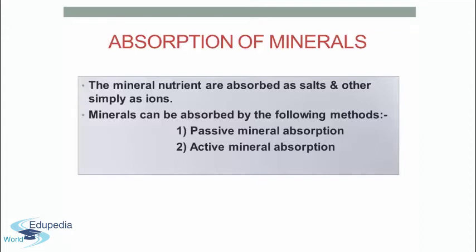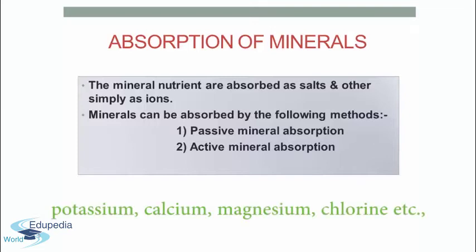The mineral nutrients are absorbed as salts and others simply as ions. See, mineral absorption is not done by the root hairs alone. Instead, the entire root system is involved in this process. Some of the mineral nutrients are absorbed as salts like nitrates, phosphates, sulfates, etc. and others simply as ions. Which ions? Ions like potassium, calcium, magnesium, chlorine, etc.